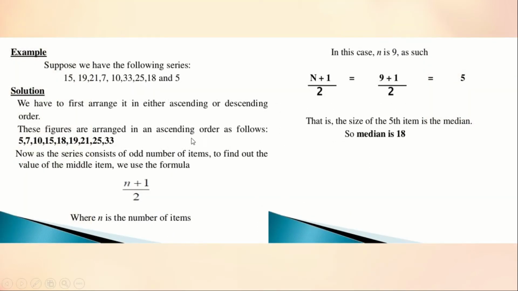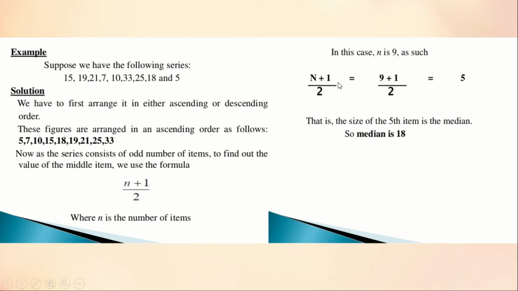So this is one of the examples. Here you can see a group of data has been given: 15, 19, 21, 7, 10, 33, 25, 18 and 5. A total of 9 numbers are there. So 9 means it is odd. If the number of data is 9, then that is an odd number.